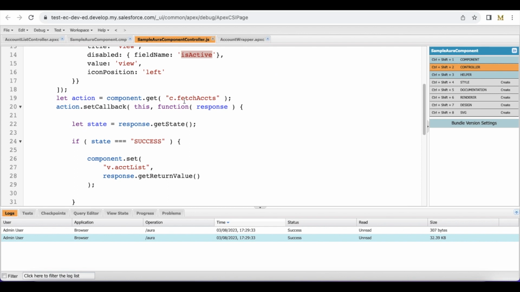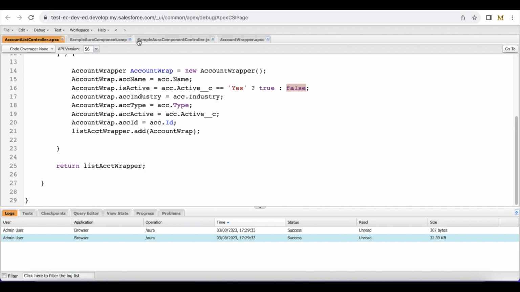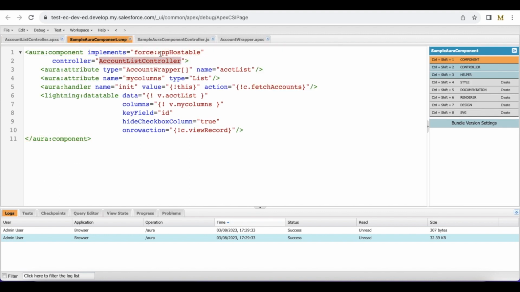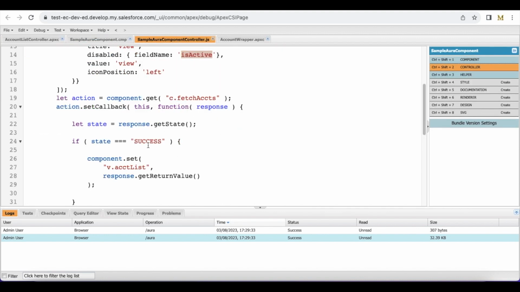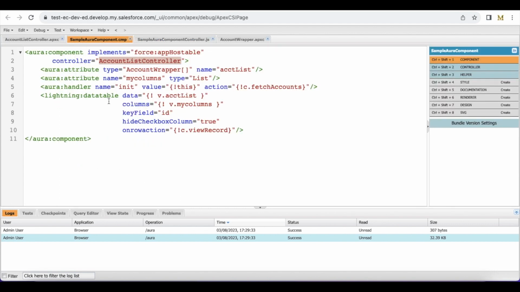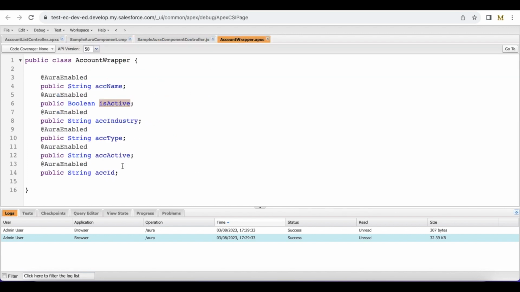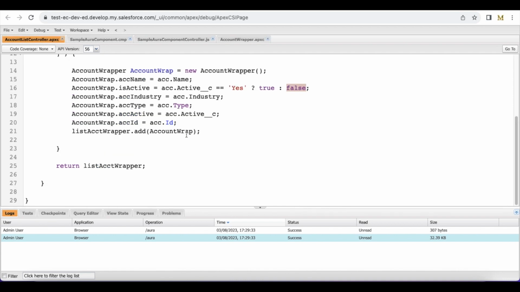Using action, I'm calling my fetch accounts method from my account list controller. I'm storing the response in ACC list, and then in my Lightning data table, I'm displaying my account records. So the key field, it cannot be ID, it should be ACC ID.